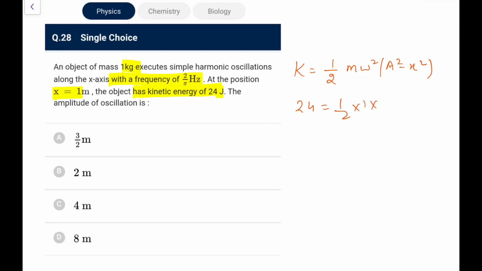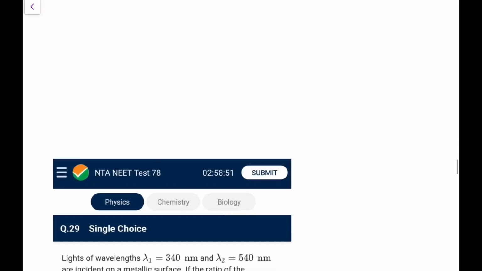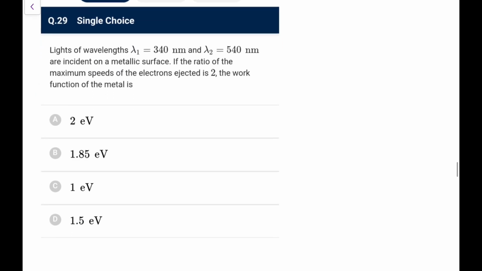So 24 is half into 1 into omega square, where omega is 2 pi f, that would be 4, that is 16, into (A square minus 1). So what we have, this is 8, this is 3, is A square minus 1, so A square is 4, so A comes out as 2 meter. Go for option B. Next, go for 29.